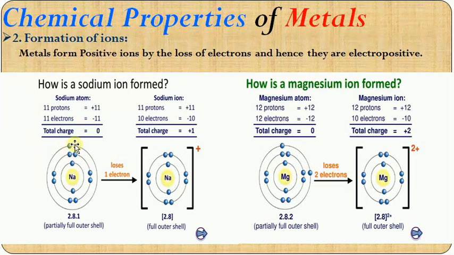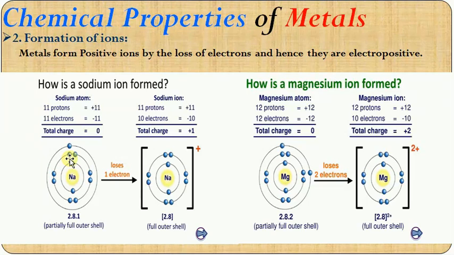Now, when the sodium atom wants to be stable, it needs to gain 7 electrons, or else it can lose this last shell electron, so that the outside shell has 8 electrons. So which is the easy process? Losing 1 electron or gaining 7 electrons?